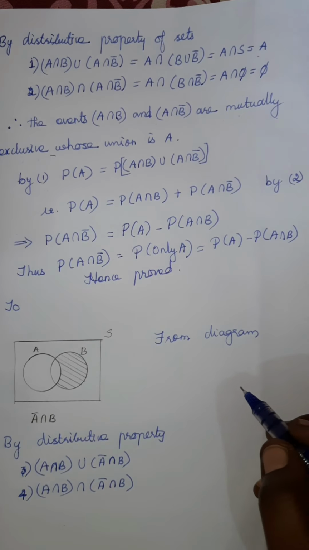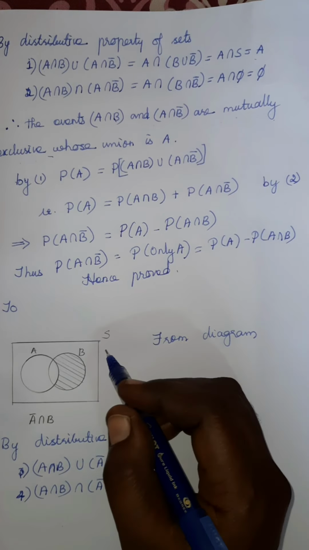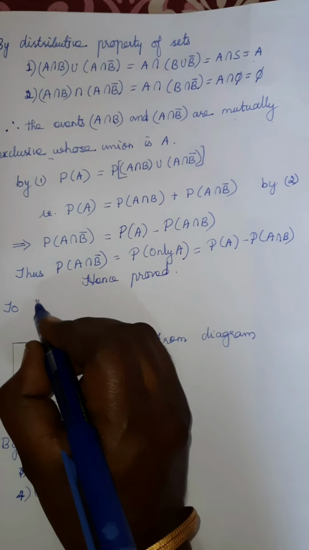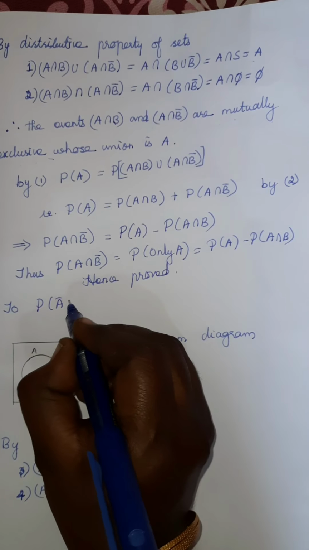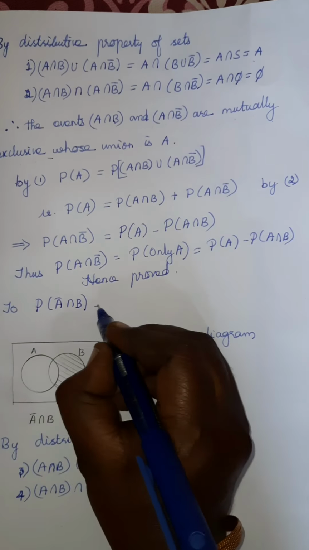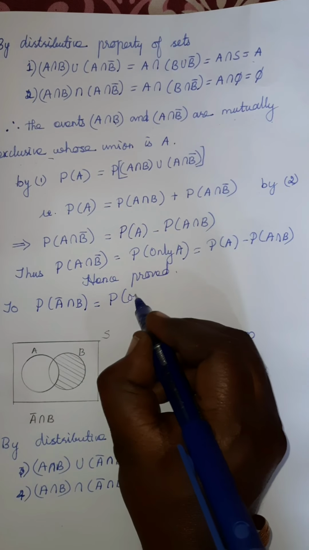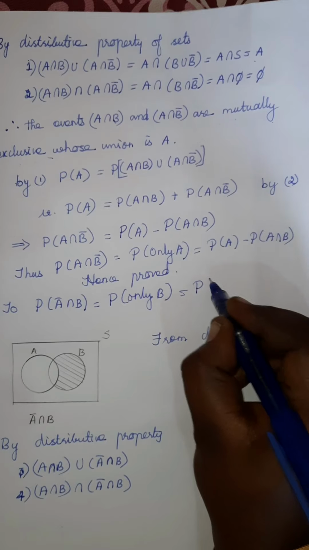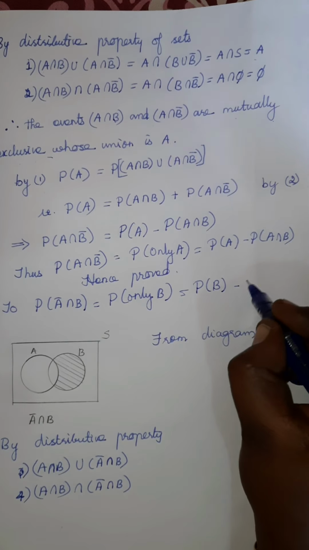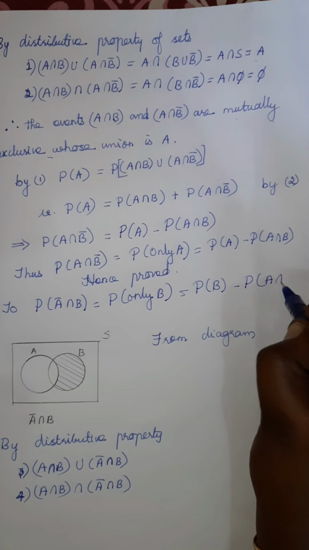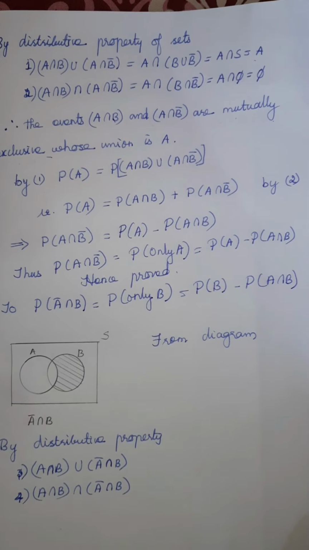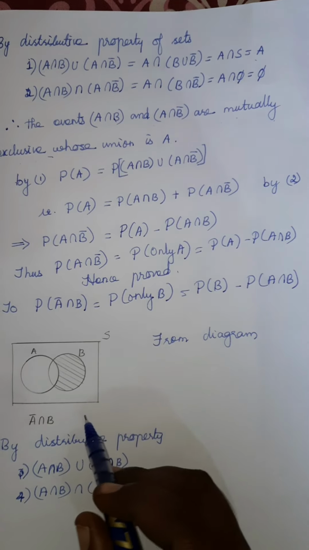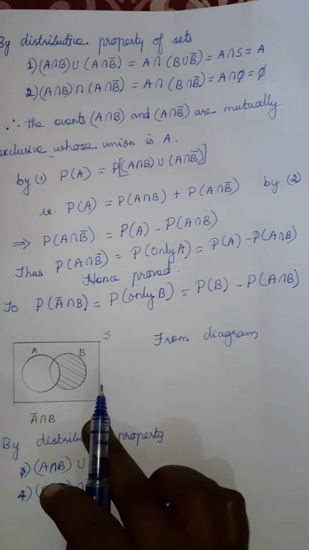Then what is the second result? The question given is to prove that the probability of A bar intersection B is equal to the probability of only B, which is equal to the probability of B minus the probability of A intersection B. Like the same one, we have to prove. Now this is the Venn diagram.